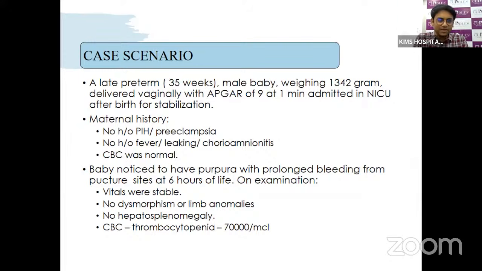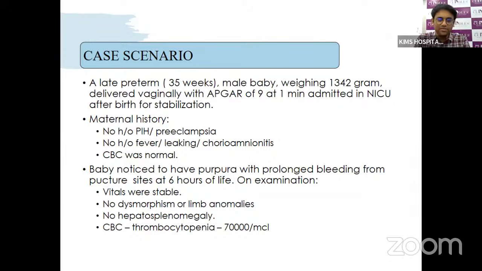Mother doesn't have any history of PIH or preeclampsia. There is no history of fever, leaking, chorioamnionitis, or any maternal infections, and the CBC was normal for the mother. The baby is noticed to have purpura with prolonged bleeding from the puncture sites at around 6 hours of life. On examination, the baby was vitally stable. There is no dysmorphic feature and no hepatosplenomegaly. However, the baby's platelet count is around 70,000. So this is a well VLBW baby with normal maternal history, vitally stable.